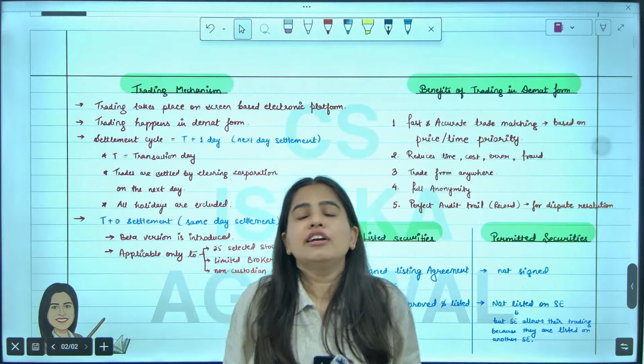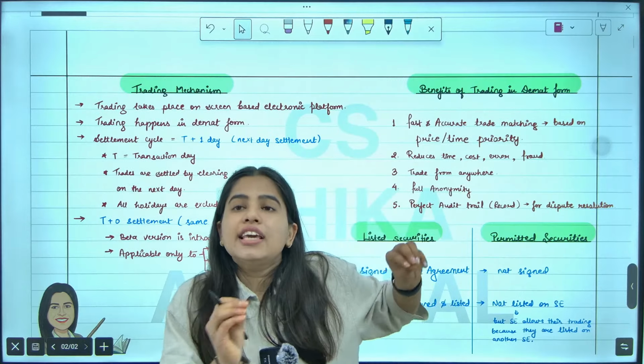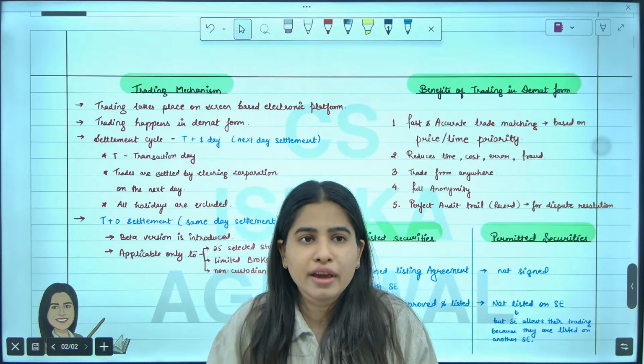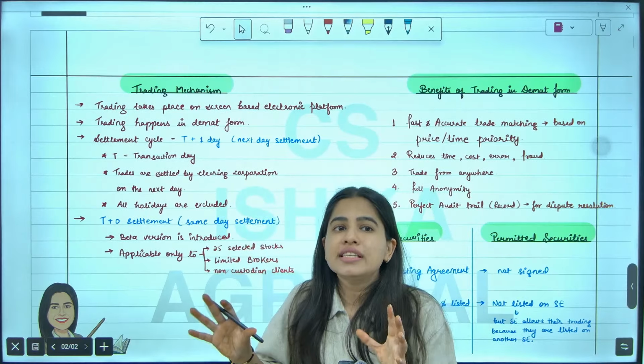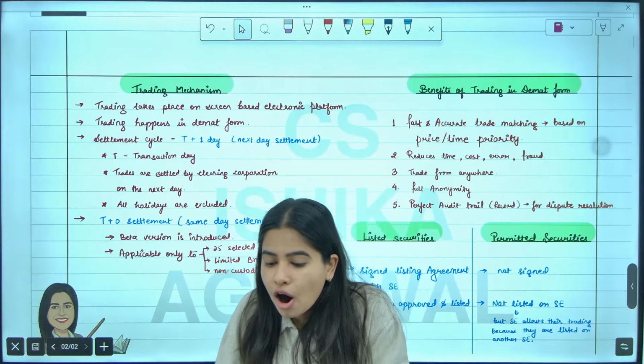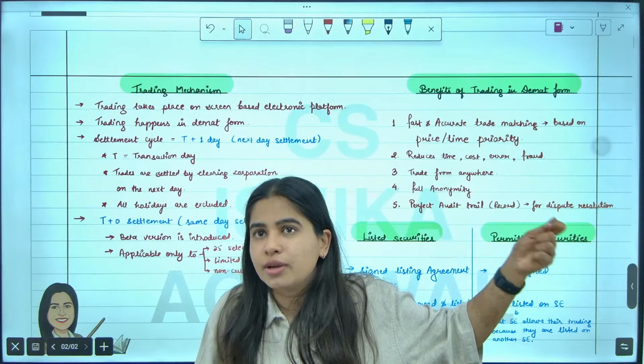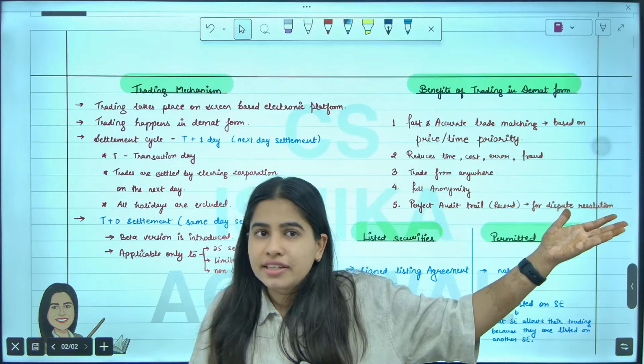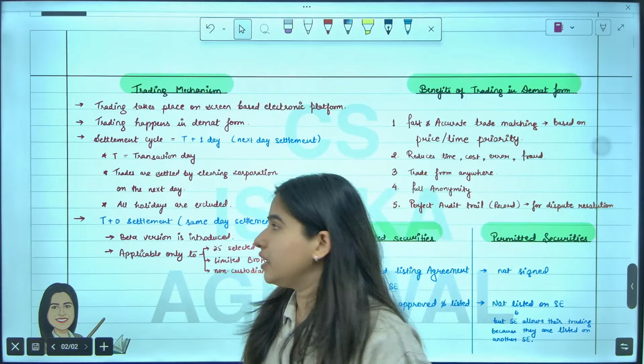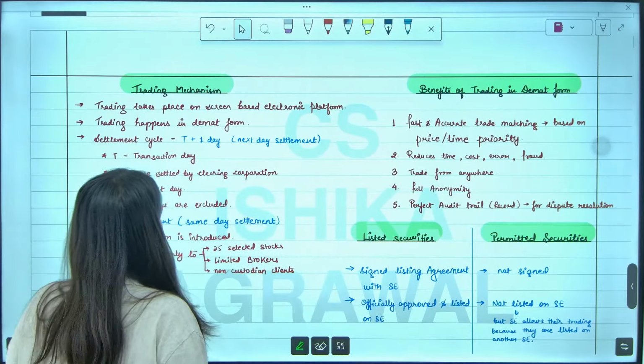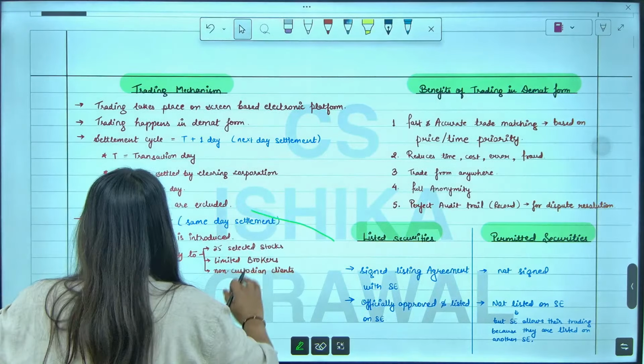I can keep either physical money with me, or I can keep that money in the bank account. Same way, you can keep either physical securities, or you can keep them in electronic mode with the depository, that is NSDL or CDSL.